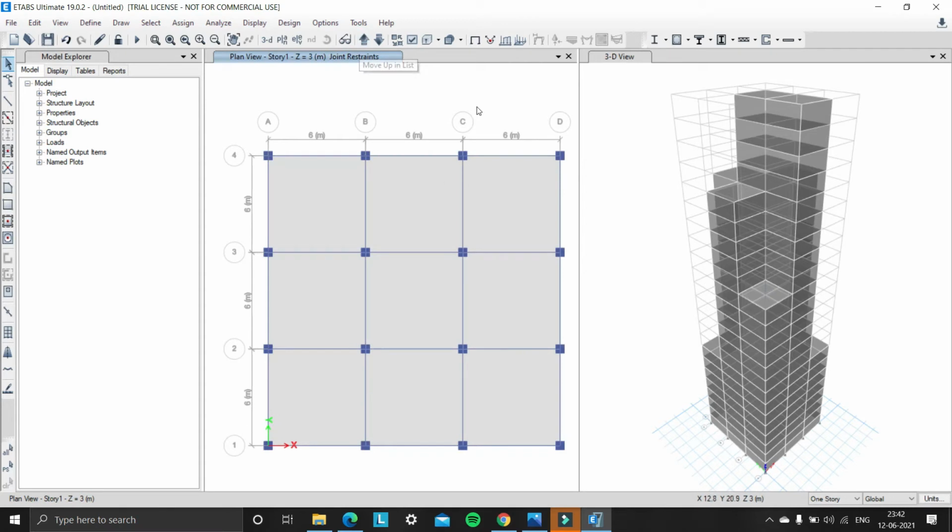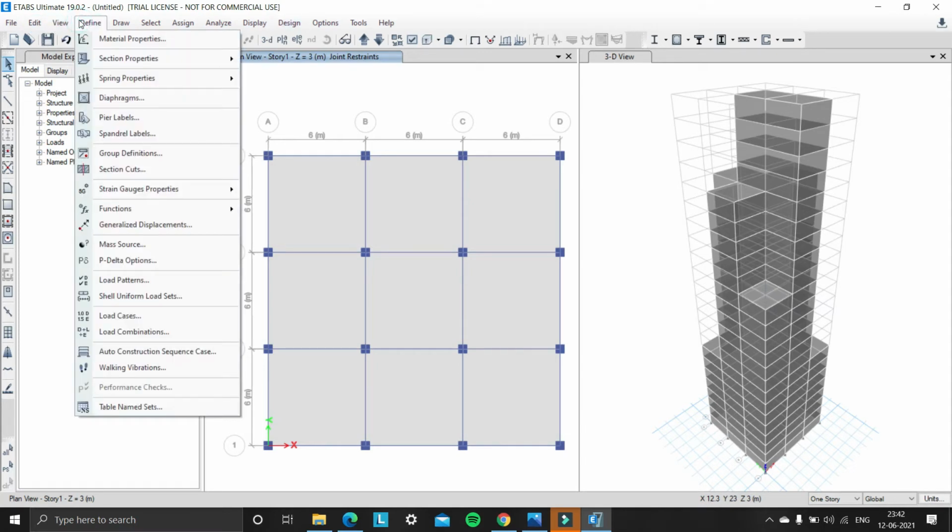So for now, we have assigned dead loads, live loads, and cladding loads. So we are left with wind load. For that wind load, we need to define the load patterns.